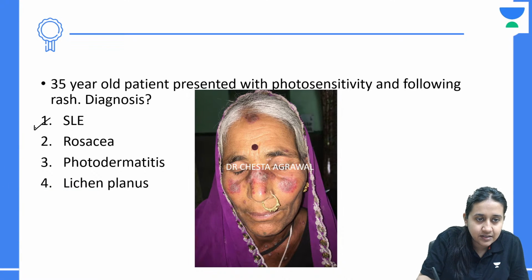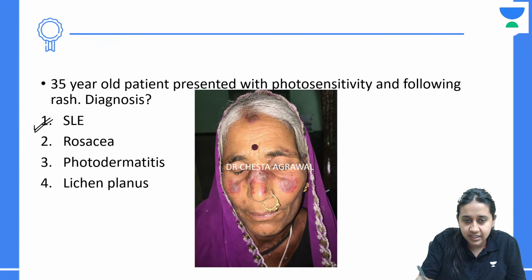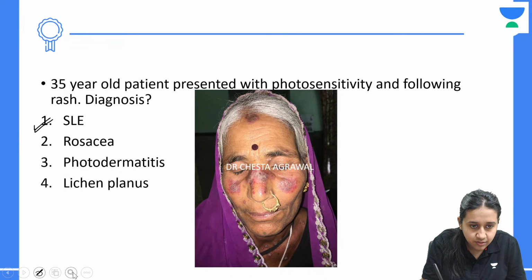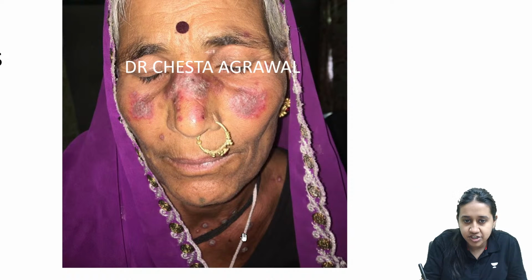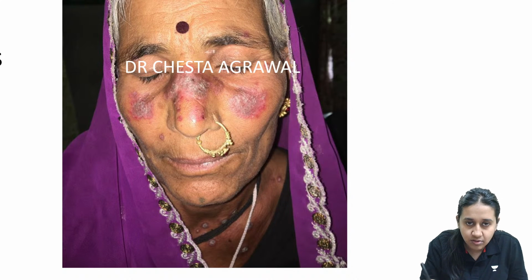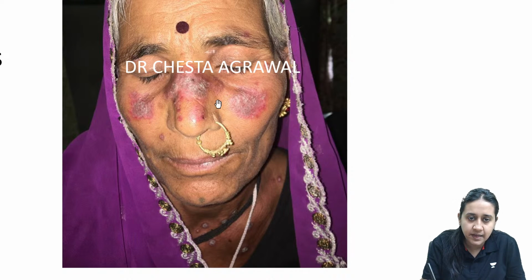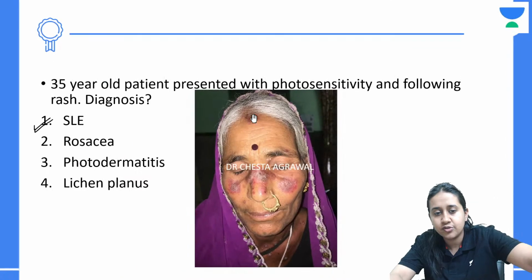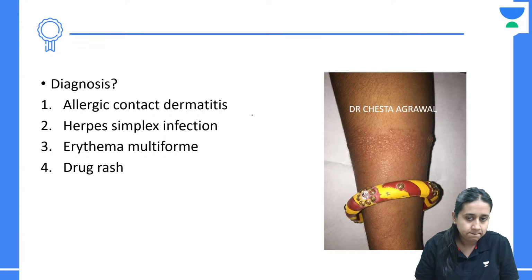The answer to this question is SLE. This is a very classical malar rash. Why is this not anything else like rosacea? Because can you see the lesions on the neck also? Rosacea is only limited to the face, but when you see the lesions on the neck, on the lips, you can see a very classical sparing of the nasolabial fold. All these points towards the malar rash of SLE.